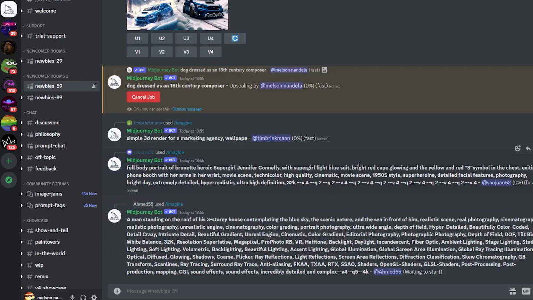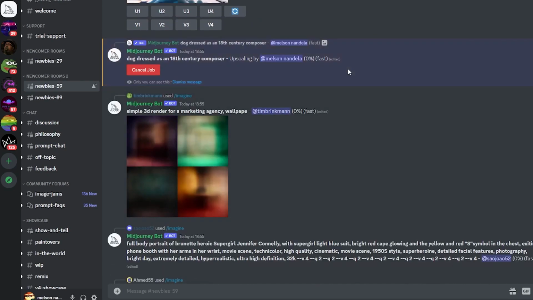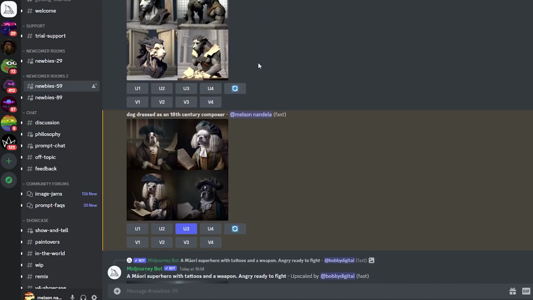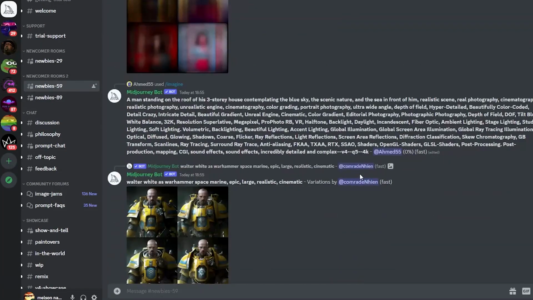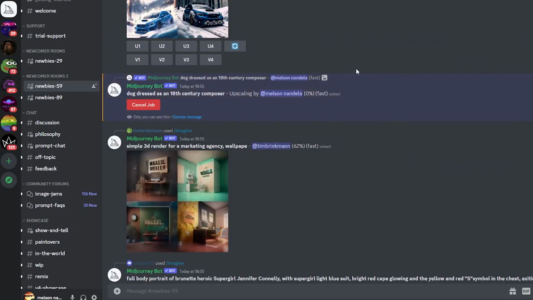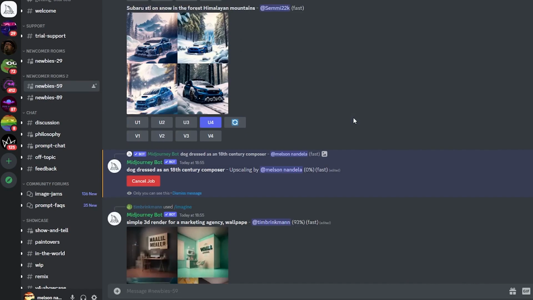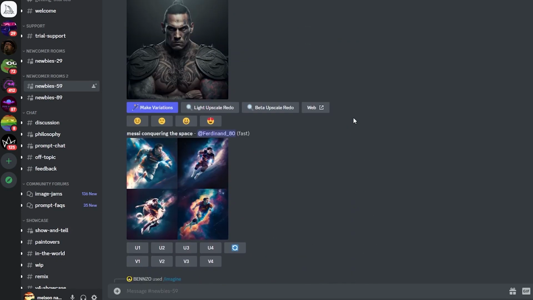So we're just going to wait for it to do U3, and once it's done, all you're going to need to do is right click on it and click on save image, and that will automatically save U3 on your system or your laptop. So that is what U does.